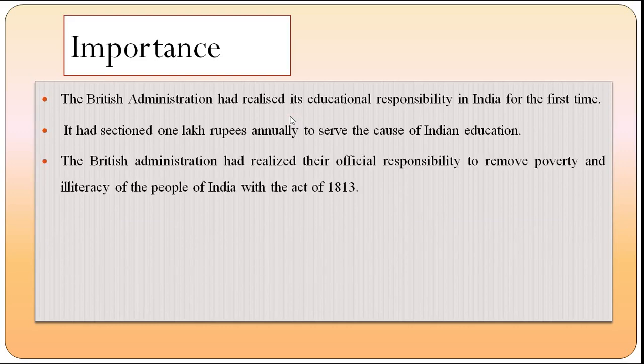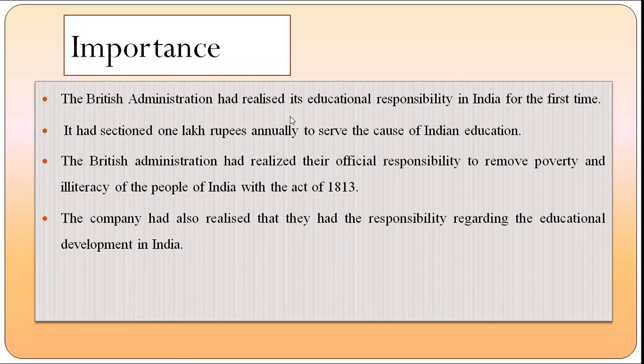Okay, next, the British administration had realized their official responsibility to remove poverty and illiteracy of the people of India with the Act of 1813. So the British government had realized that they had to remove the poverty and illiteracy of the people of India under the Act. Next, the Company had also realized that it had the responsibility regarding educational development in India. They took the responsibility to develop educational institutions and educational status in India.